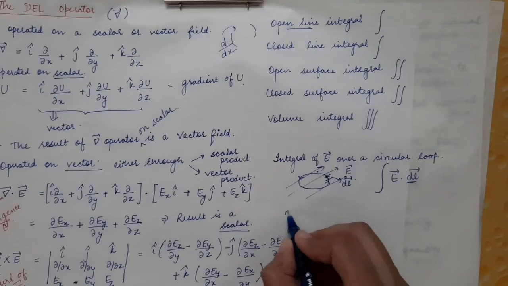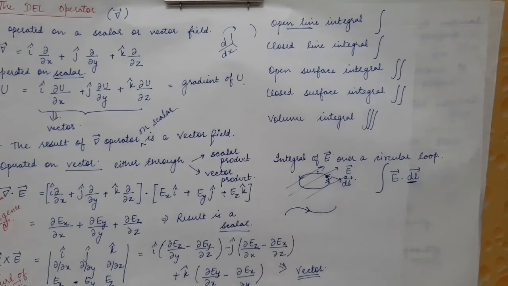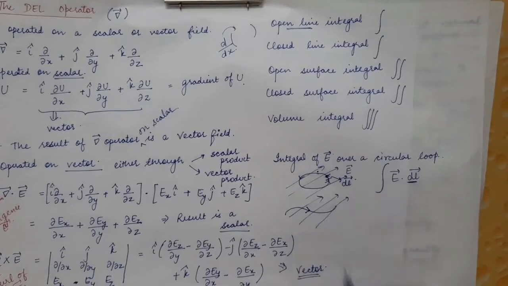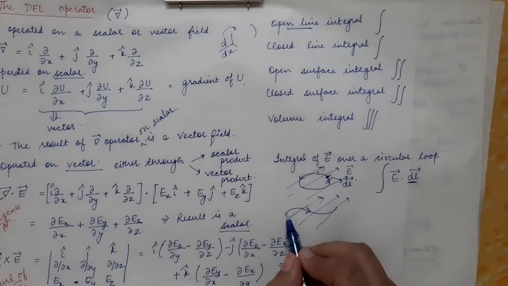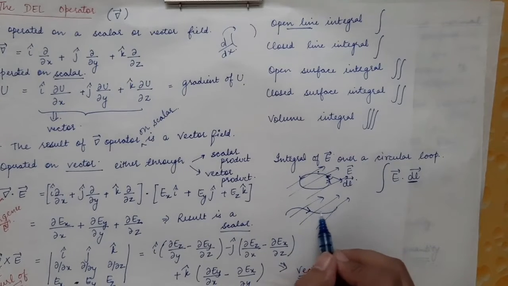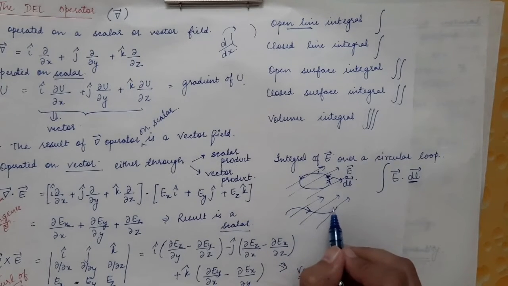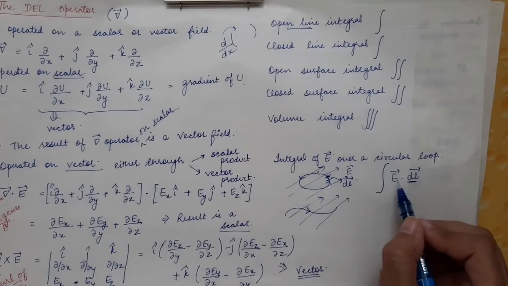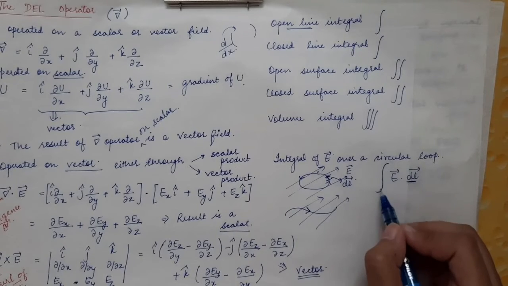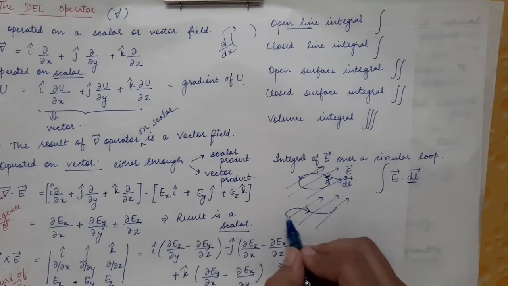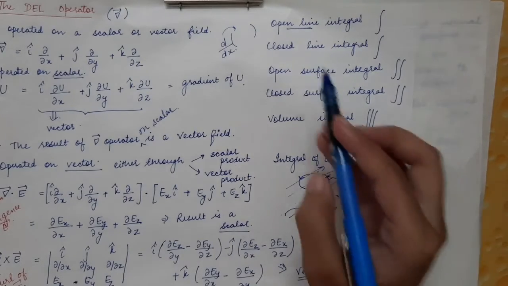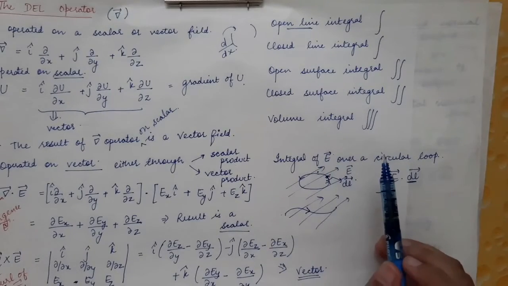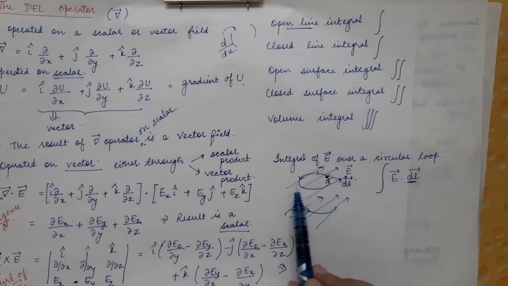So if you have to do the integration of the vector field over this particular line, with the electric field flowing in this direction, that will be simply equal to the integral of E vector dot dl vector, an open integral over the whole curve. So next is the closed line integral. In the case of a closed line integral, we have a closed loop, which was shown in the first figure.